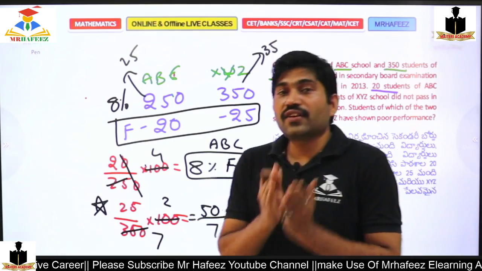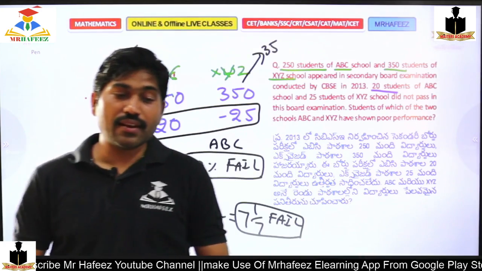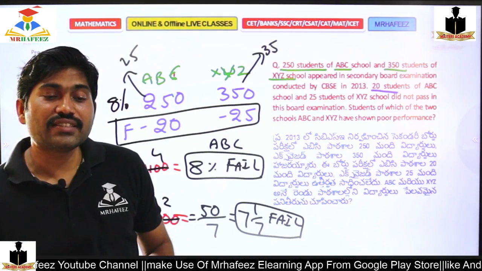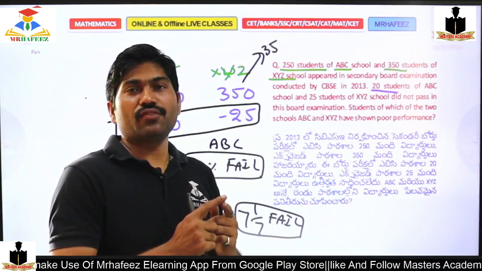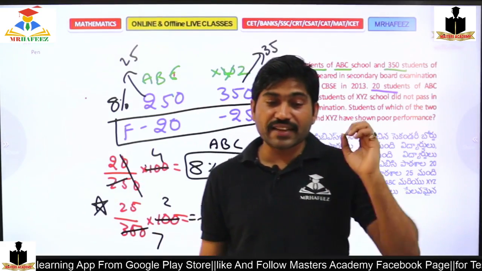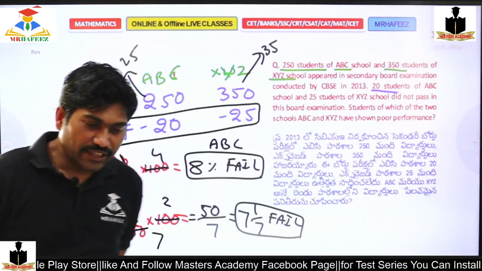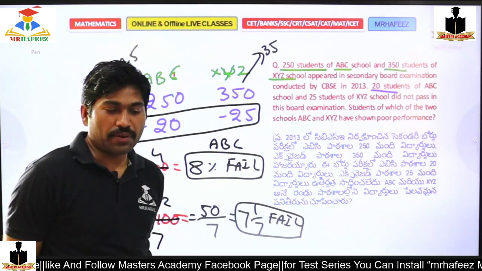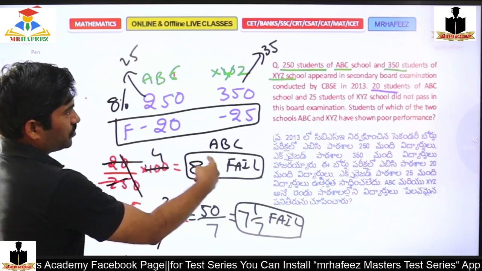If the question is which one, ABC or XYZ, then the best approach is to think what is the 10% value, what is the 1% value, and operate on it. If it is clear, type CLR in the comment box. Very good. Moving to the next question.